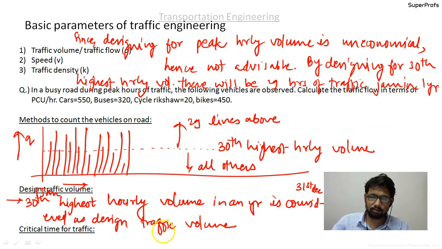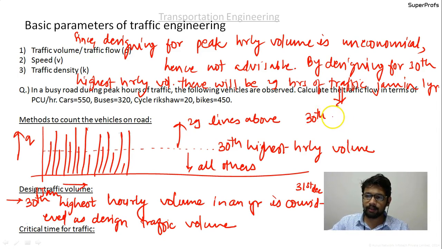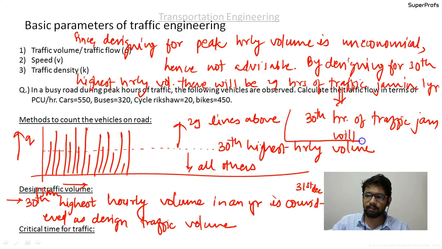Okay guys, so moving ahead, and yes, this means that the 30th hour of traffic jam will be avoided since we are designing for the 30th highest hourly volume.